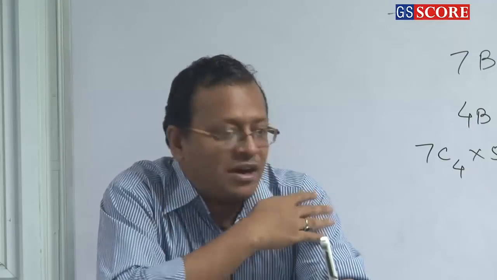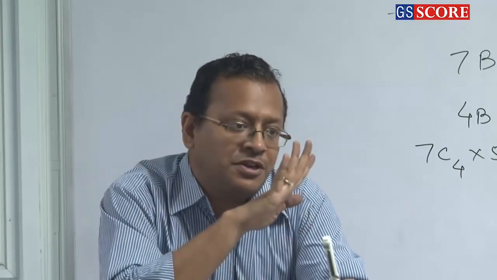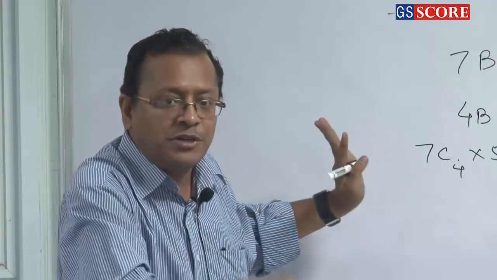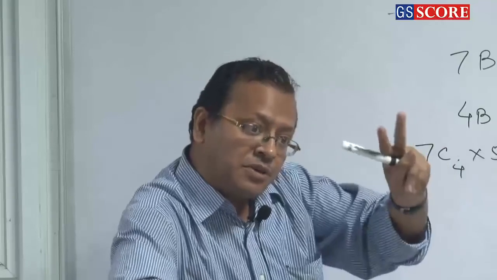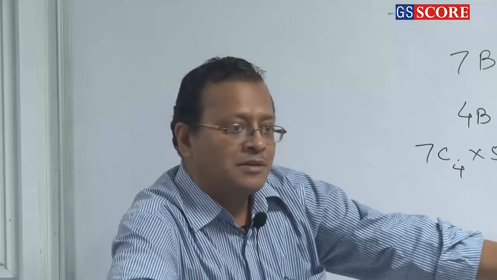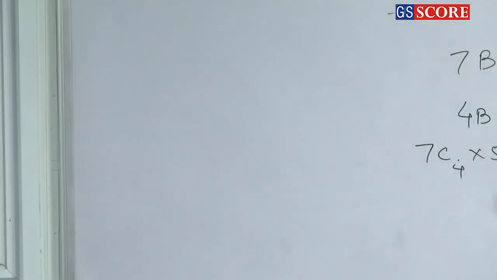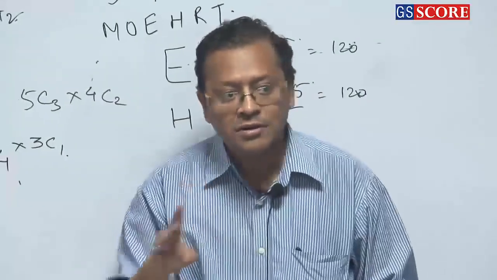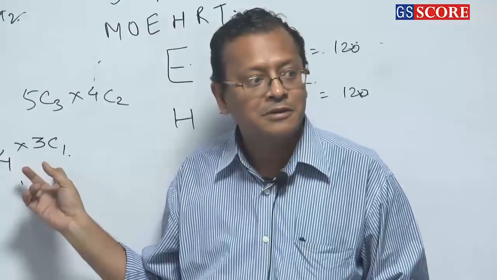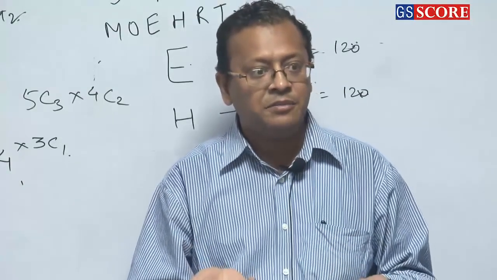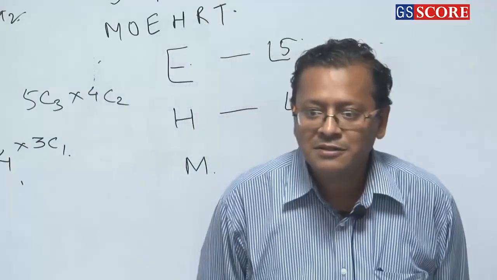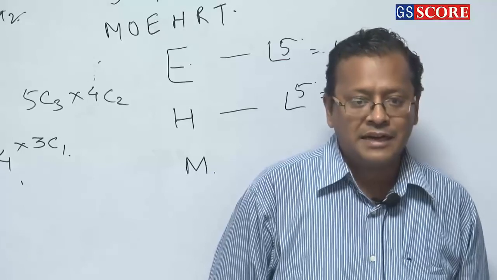You will say, okay, unrestricted, 7C4 into 5C3. You solve this one, I am not solving this, 7C4 into 5, that is not important. Okay, those committees in which both of them will be there. If both of them will be there, which means 2 girls are already selected, now I have to select 1 more from 3 more. So 3C1. This is the restriction committees. Total minus restriction gives the committees we want. Clear or not?